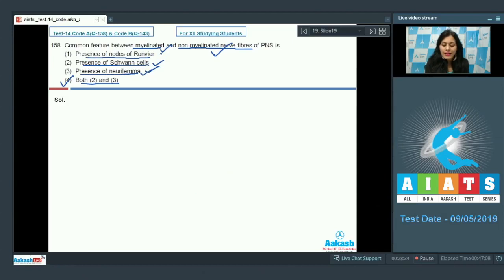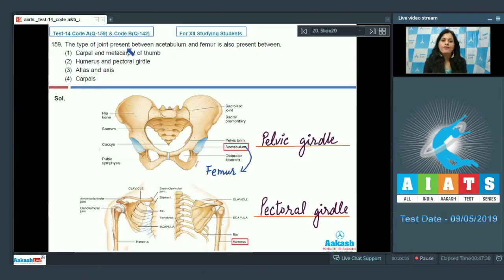But nodes of Ranvier are absent in non-myelinated nerve fibers. So this cannot be a correct answer to our question. So the correct answer to this question is option number 4. Let's discuss our next question. Question number 159. The type of joint present between acetabulum and femur is also present between. And we know that the type of joint present between acetabulum and femur is ball and socket type of joint. It is a type of synovial joint, and this joint is also present between carpal and